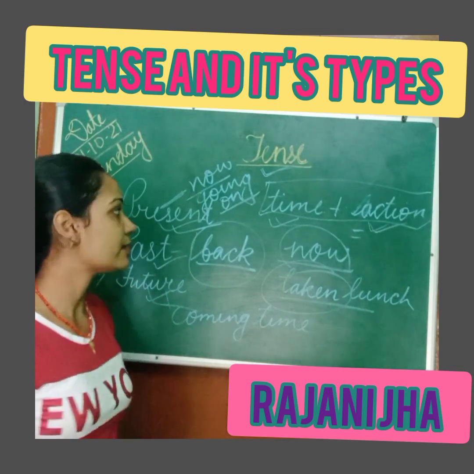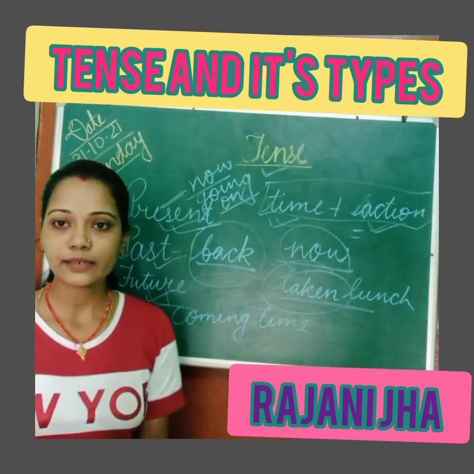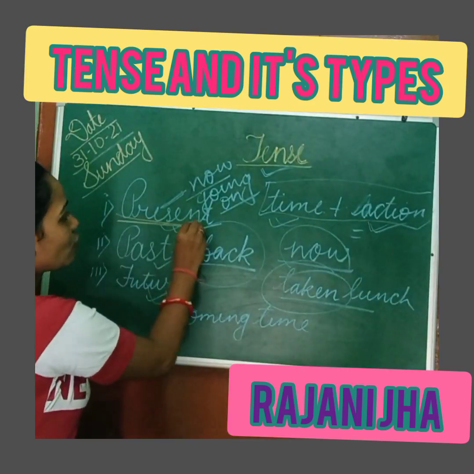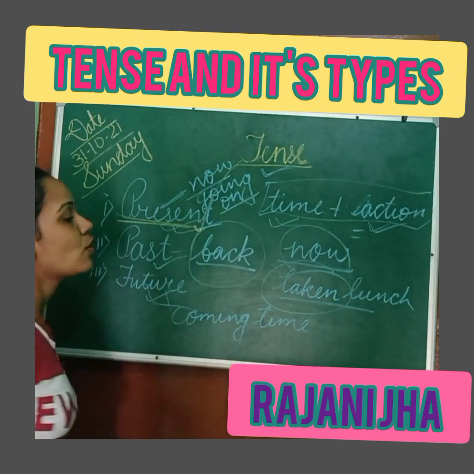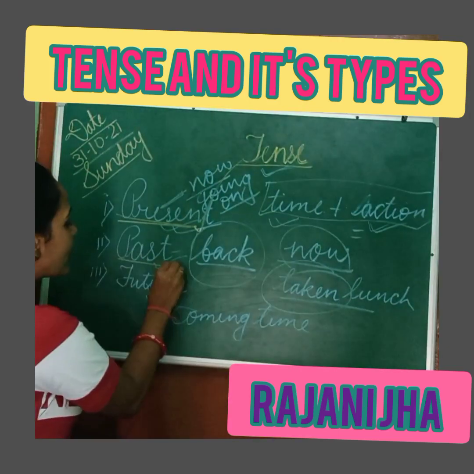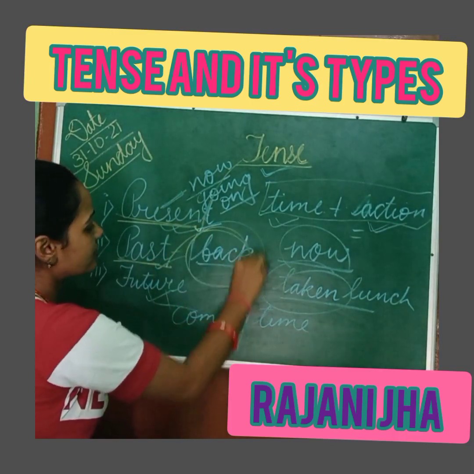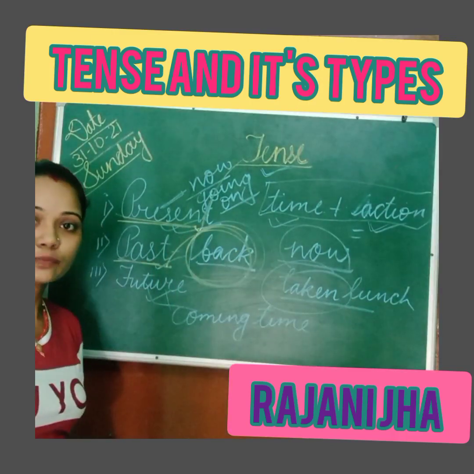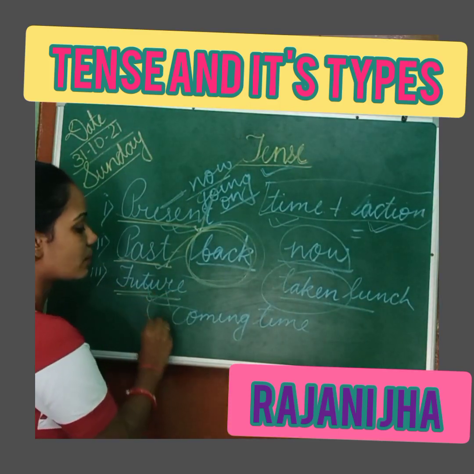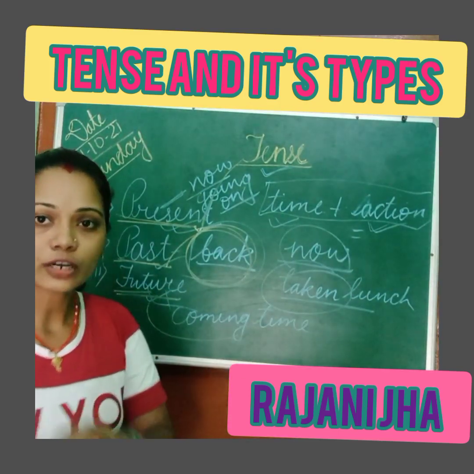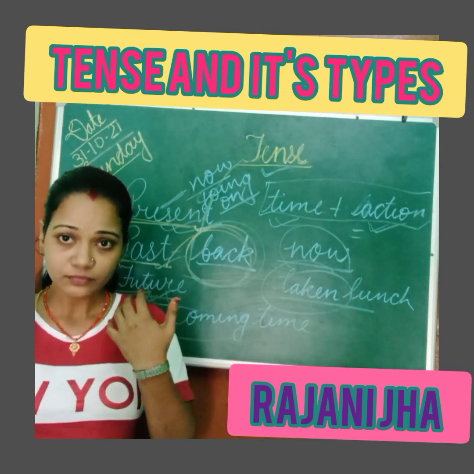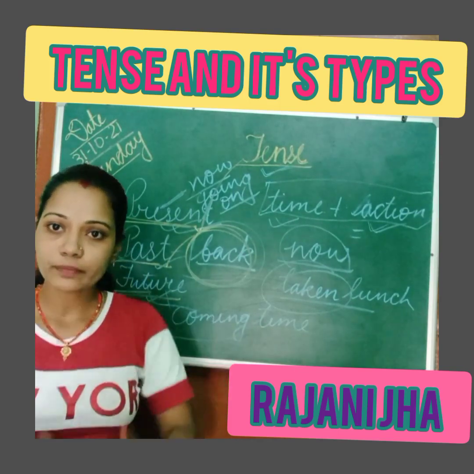Once again, I'm repeating this. Present tense talks about the thing which is going on now, and which continues. Past tense talks about back incidents or back action which has been completed. And future tense talks about coming time, which has not taken place, which is not going on, but we expect that something will be done.